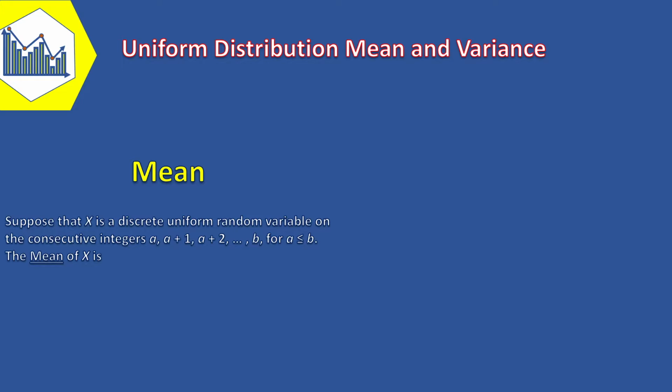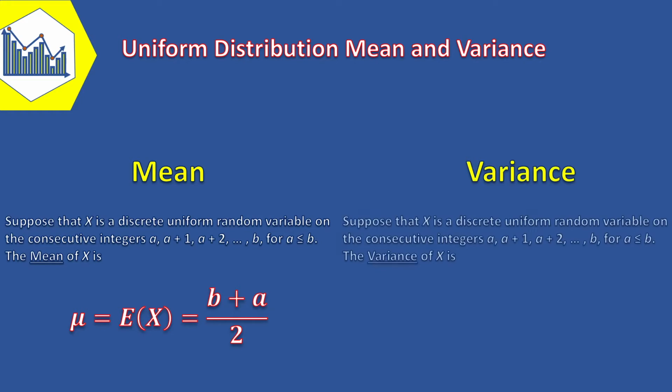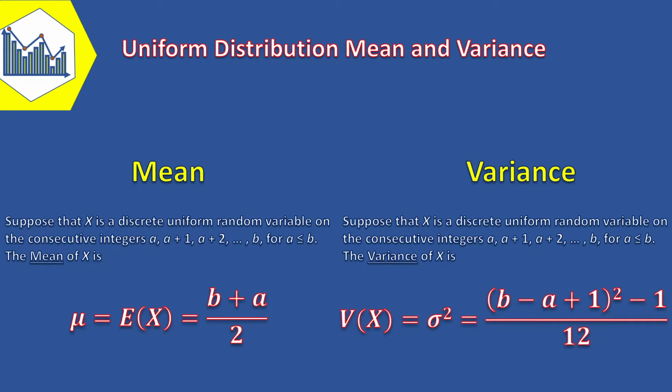The mean or expected value of x is equal to b plus a over 2, and the variance of x is equal to sigma squared, and that is equal to b minus a plus 1 to the power of 2 minus 1 over 12.